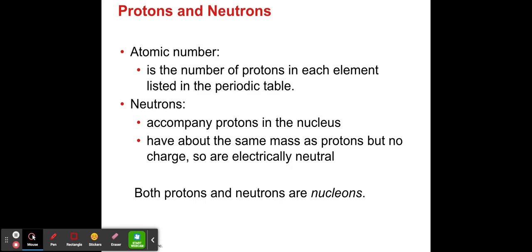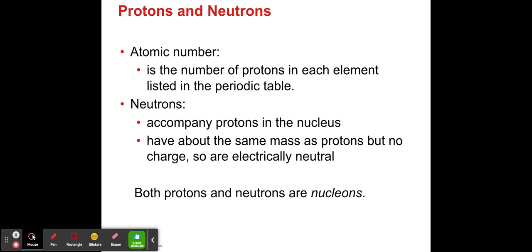It is actually the basis that we use to arrange the elements in the periodic table that we are going to see very soon. The number of protons in each atom is what we call its atomic number, and every element has a different atomic number. Now, in addition, in the nucleus, we have neutrons. Neutrons accompany the protons in the nucleus. So in the nucleus, you have protons and you have neutrons.